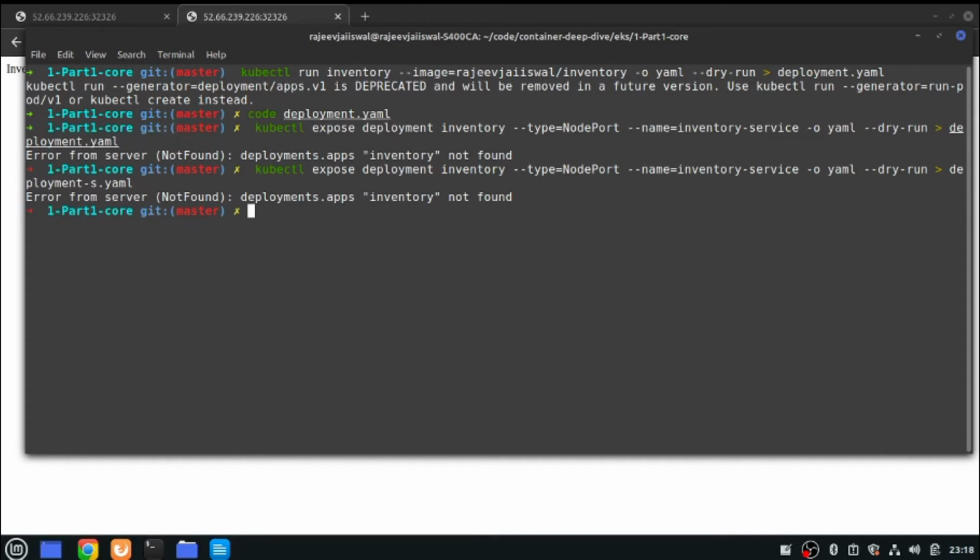Since I have deleted everything, expose will not work. But this is the way you can get this created. So it's pretty simple. If your deployment is done, you need a YAML file for your service, and you can fire this command. Since there's no deployment available, the command itself is giving an exception that inventory is not found. So you can test it. It's pretty simple and straightforward.